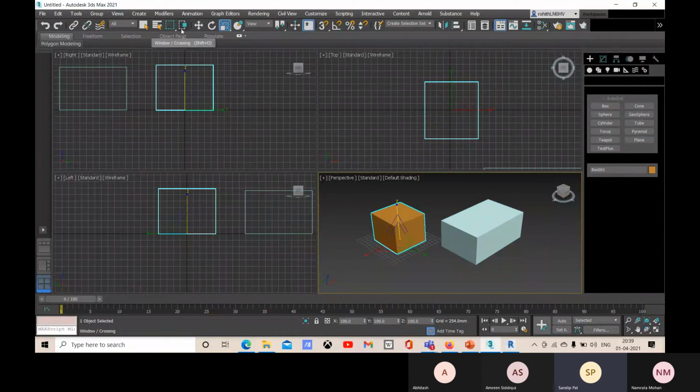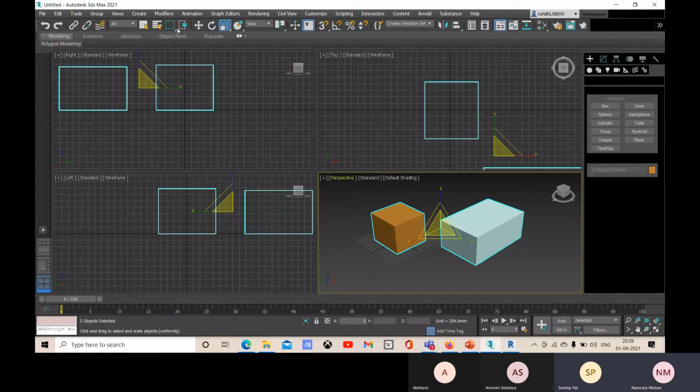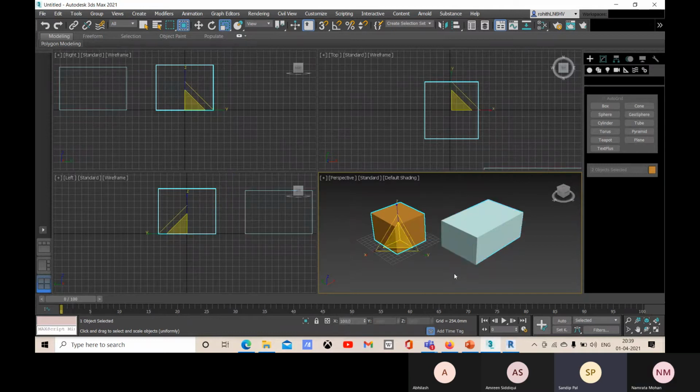Right now this is the symbol for crossing, which is similar to the green window selection in AutoCAD. This window is crossing over this object, but it will select it. But if you go for window, the object must be covered within this window. See that the brown box is covered within this window, and that one will be selected only.